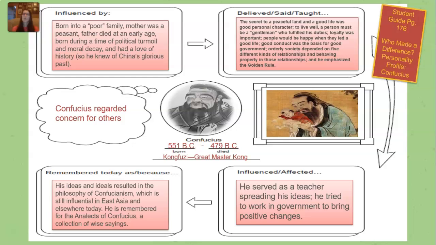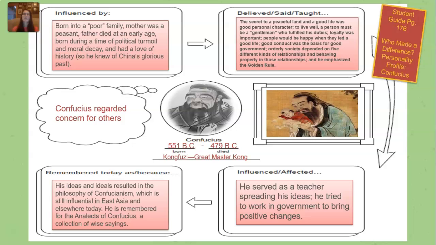Who he influenced or affected: he served as a teacher, spreading his ideas. He tried to work in government to bring positive changes. And he is remembered today because his ideas and ideals resulted in the philosophy of Confucianism, which is still influential in East Asia and elsewhere today. He is remembered for the Analects of Confucius, a collection of wise sayings.